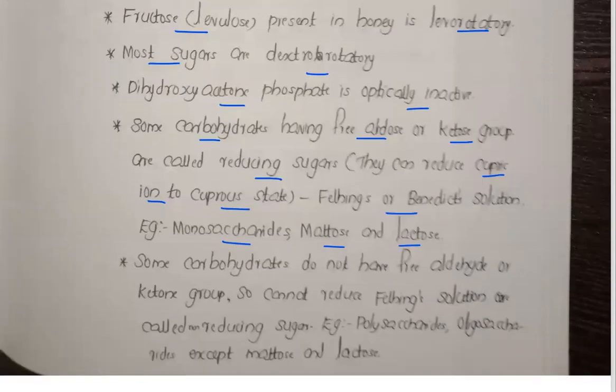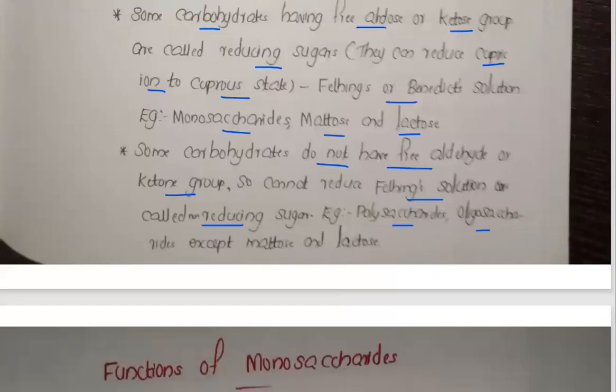Now some carbohydrates do not have a free aldehyde group or ketone group. So they cannot reduce Fehling's solution or Benedict's solution. Hence we call them non-reducing sugars. Polysaccharides and oligosaccharides are examples of these non-reducing sugars.